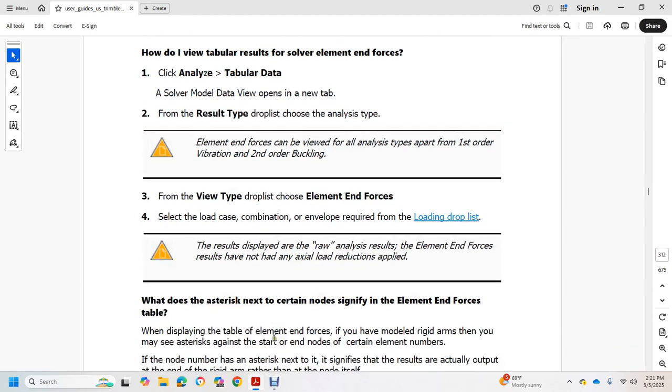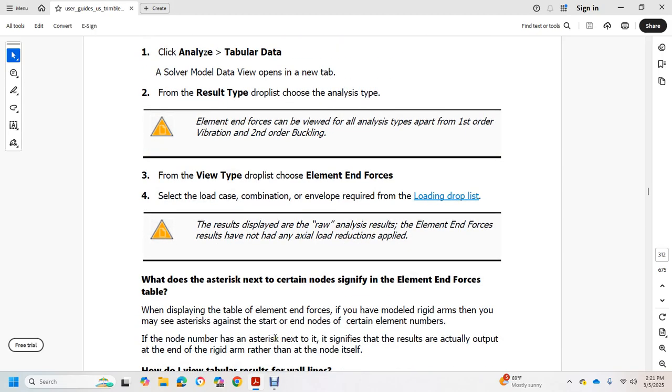What does the asterisk next to certain element end forces signify? The element end force table displays the forces of elements with rigid arms. You may see an asterisk next to the start or end node number of certain elements. The asterisk signifies that the result is actually output at the end of the rigid arm rather than at the node itself.